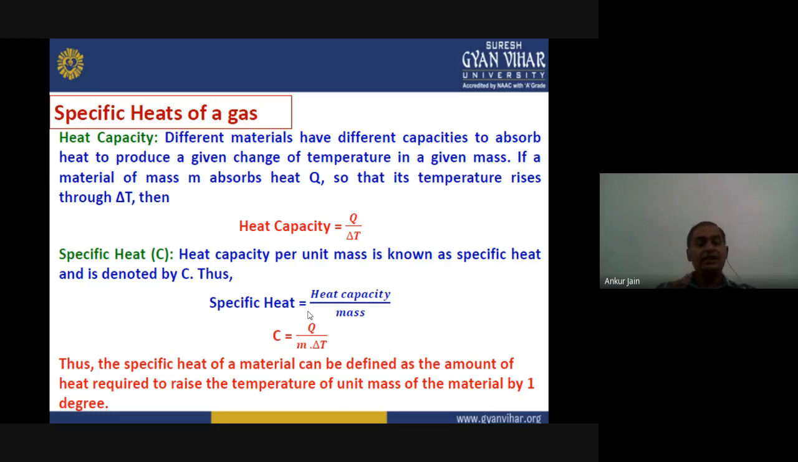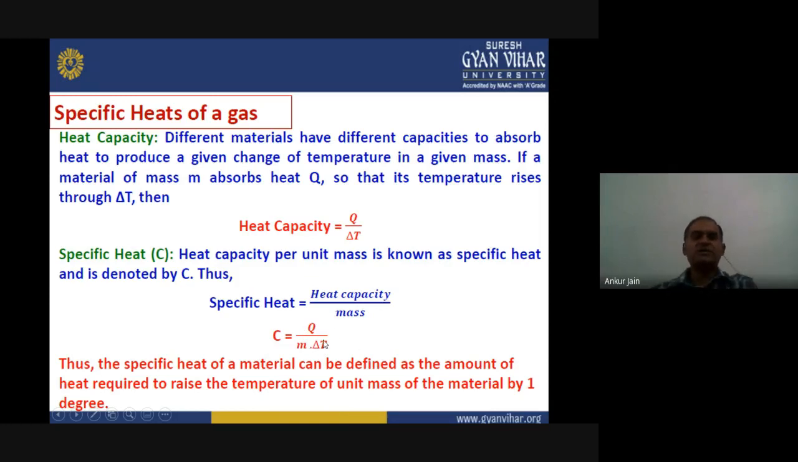If we take it per unit mass, then it will be changed to specific heat capacity. So the specific heat capacity is represented by C and can be defined as heat capacity per unit mass. So we can write specific heat C equals heat capacity upon mass. Heat capacity we have already seen. So the mathematical term is C equals Q upon m into delta T.